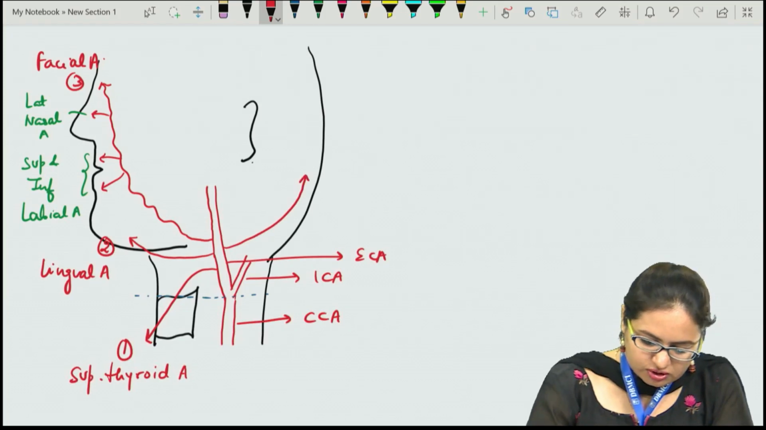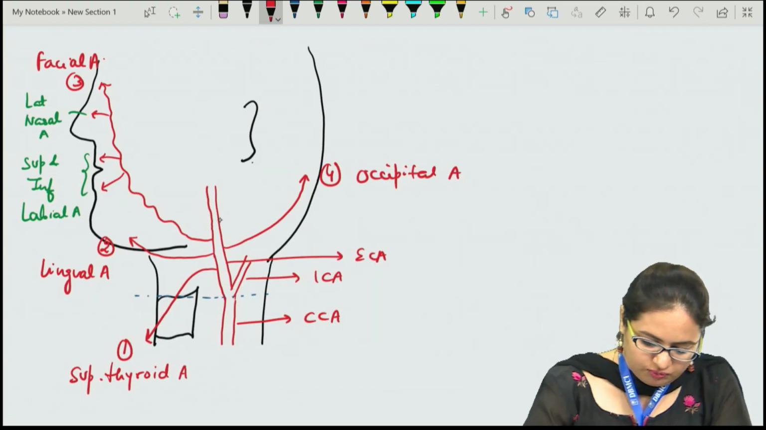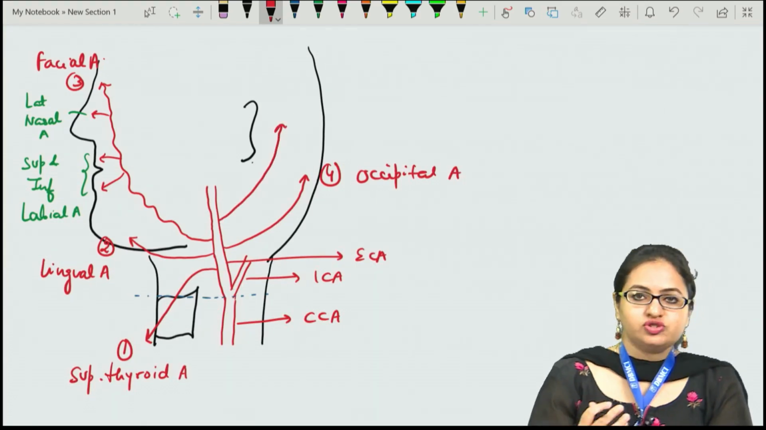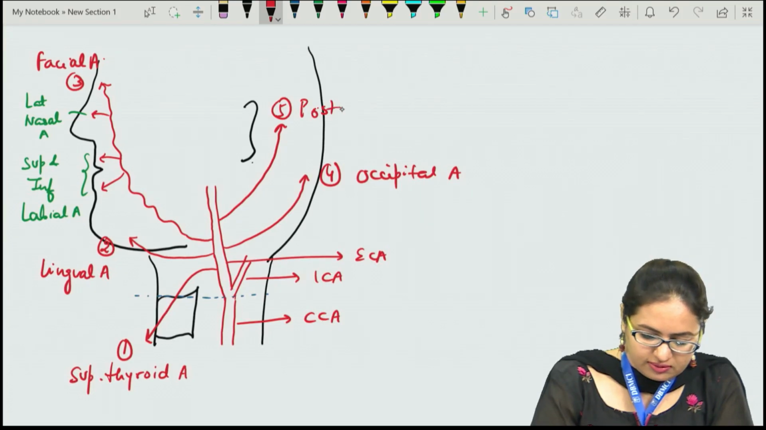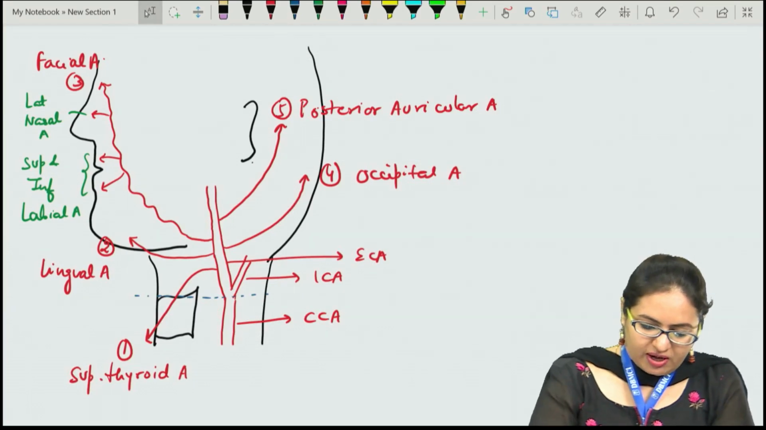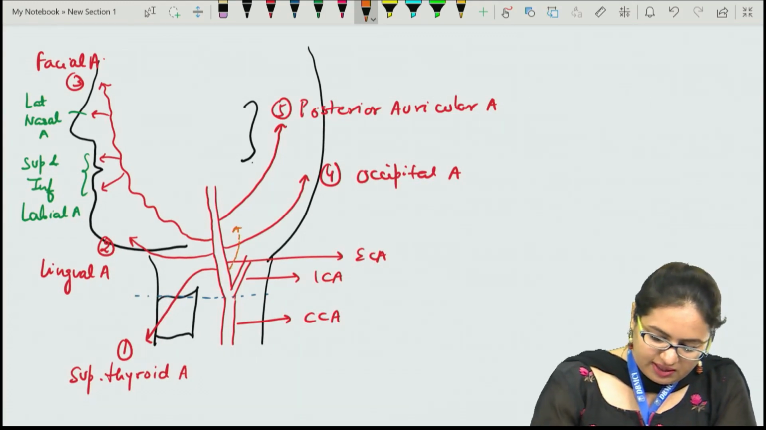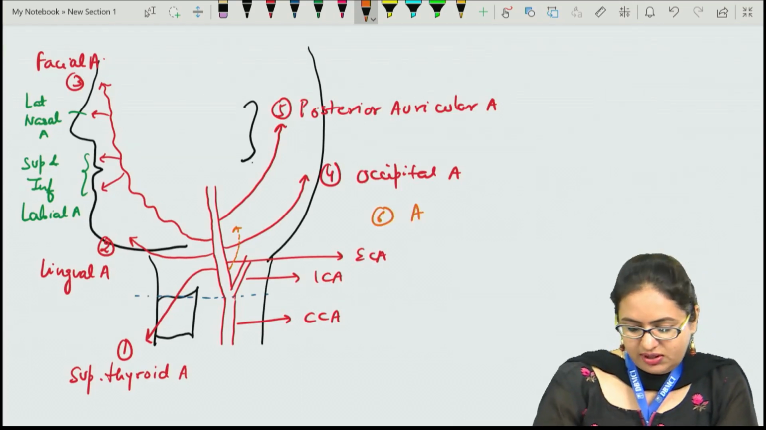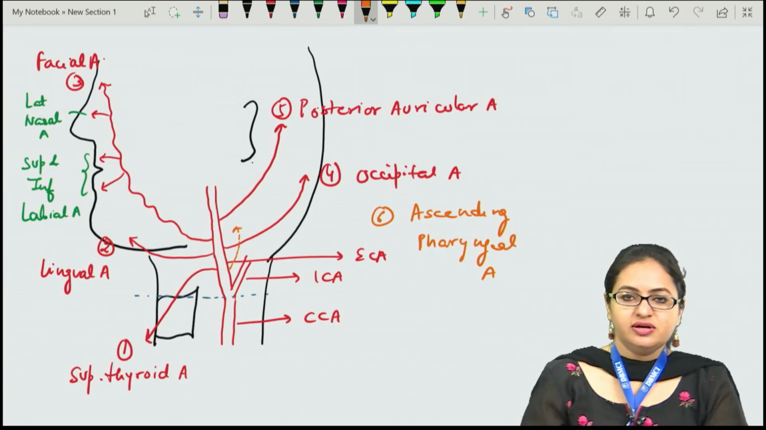Then we have the branches which are towards the posterior side. This artery which is going towards the occipital region is the occipital artery. Then one more branch which is going towards the posterior side, posterior to the ear, is the fifth branch, the posterior auricular artery. So we have two posterior branches. Apart from this, one medial branch is there, which goes towards the medial side, and this sixth branch is the ascending pharyngeal artery. This is the medial branch which is going towards the pharynx.